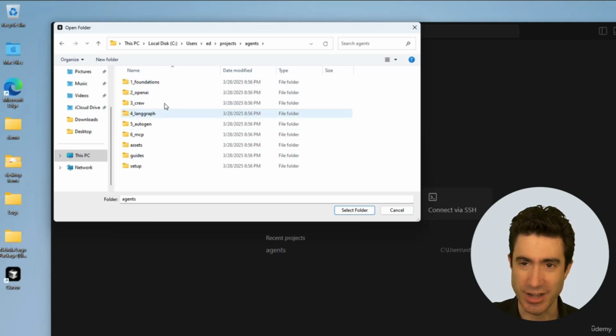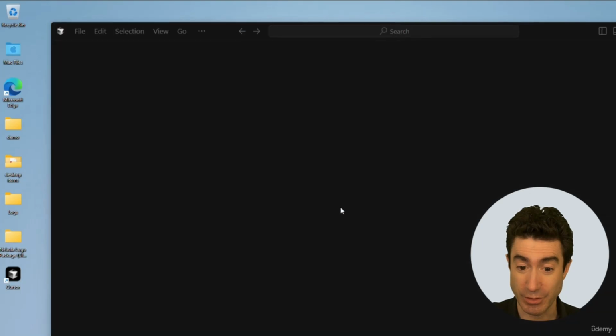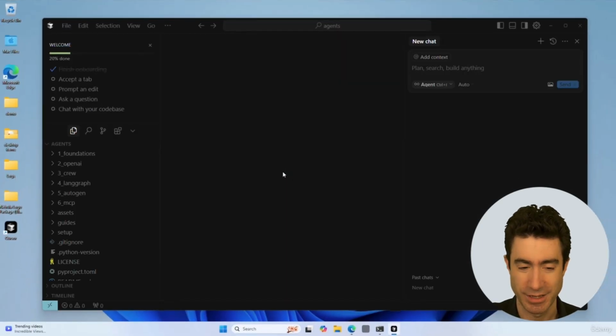And this you'll recognize as the directories that we cloned from our repo. And what I can do now is just press this select folder button, which is saying, I want this agents folder to be my project root folder. And it opens up. This is your first look inside Cursor.